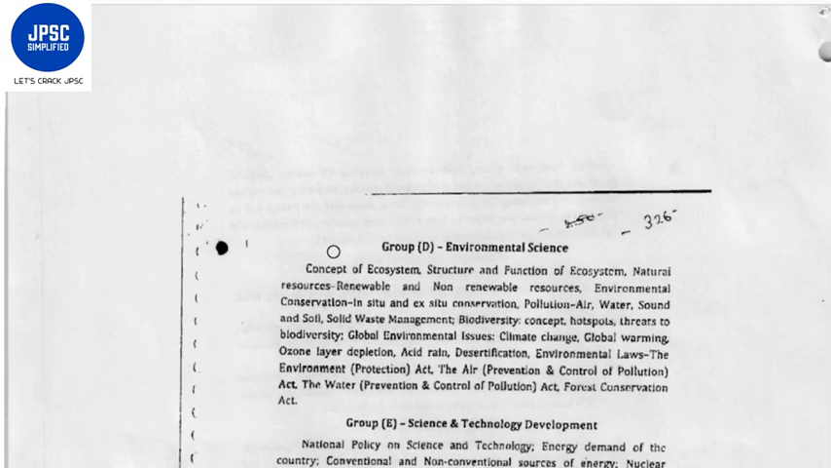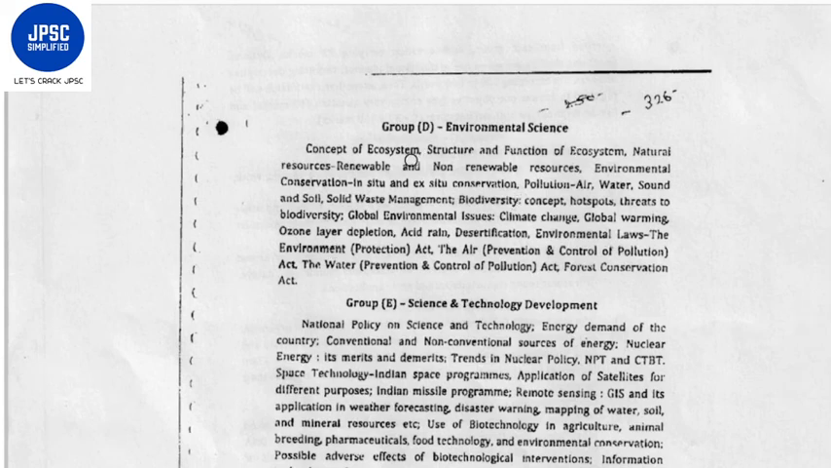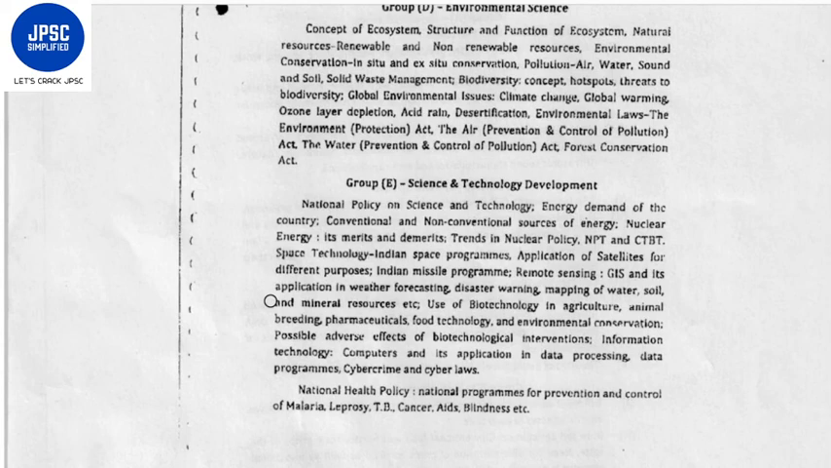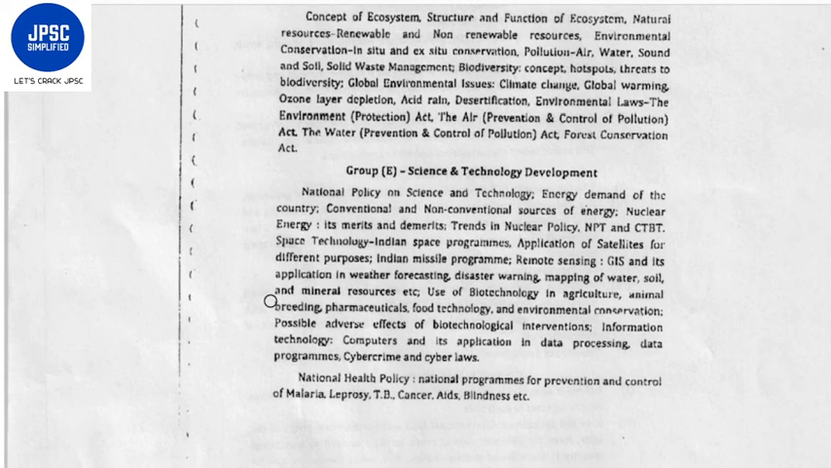Group D consists of environmental science. The topics mentioned here are the concept of ecosystem, structure and function of ecosystem, natural resources, renewable and non-renewable. Very easy topics. Then different types of environmental laws: the Environment Protection Act, the Air Prevention and Control of Pollution Act, the Water Prevention and Control of Pollution Act, the Forest Conservation Act. So they are asking very basic environment questions. I will show you the questions also, which were asked in the 2016 mains question paper.